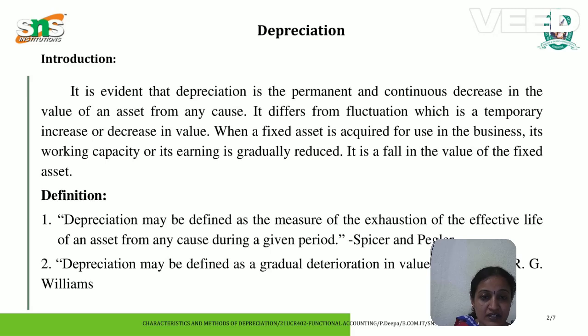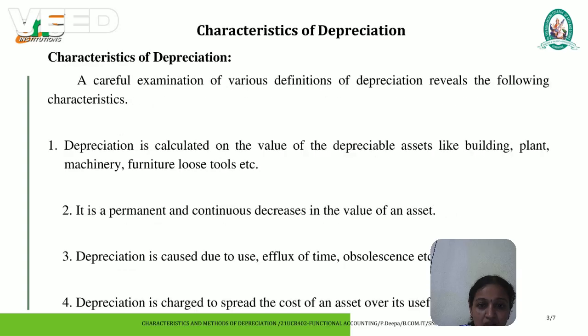When a fixed asset is acquired for use in the business, its working capacity or its earning is gradually reduced. It is a fall in the value of the fixed asset. Depreciation may be defined as a measure of the exhaustion of the effective life of an asset from any cause during a given period. Depreciation may also be defined as a gradual deterioration in the value of an asset, according to Williams.